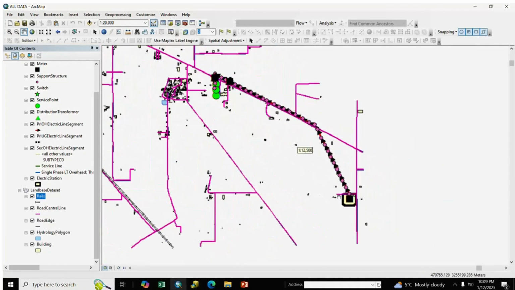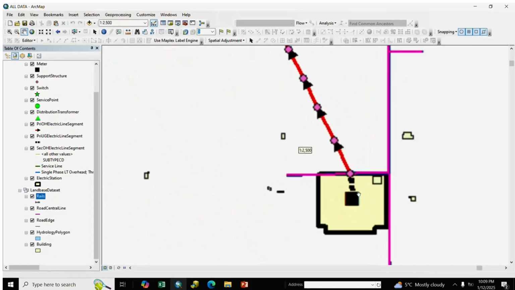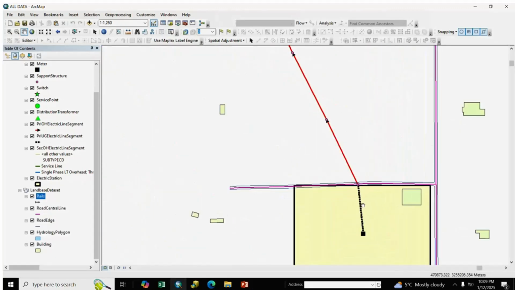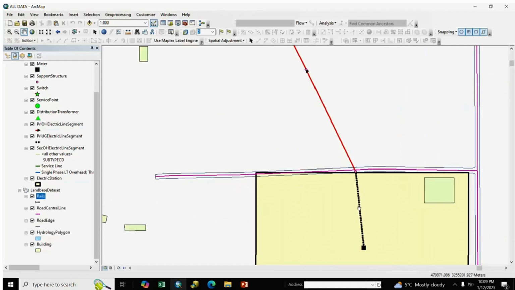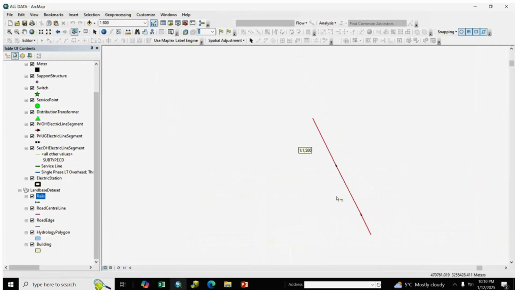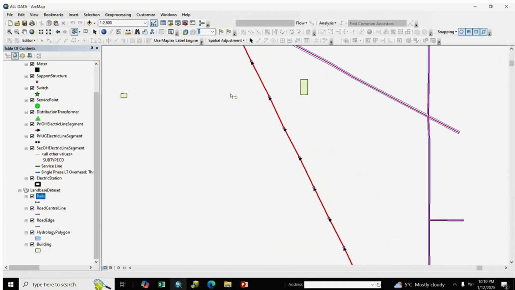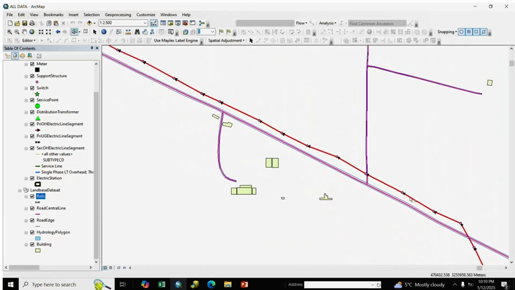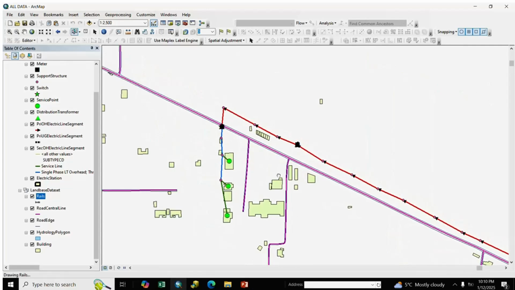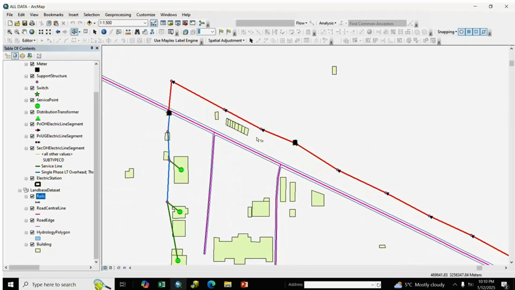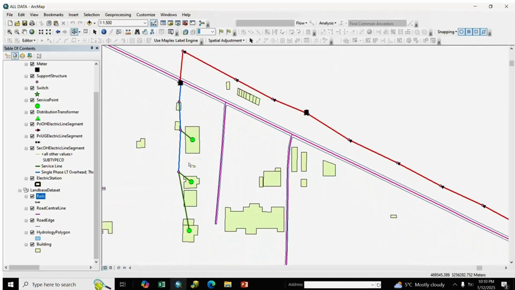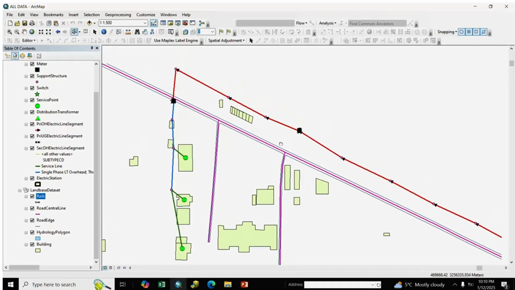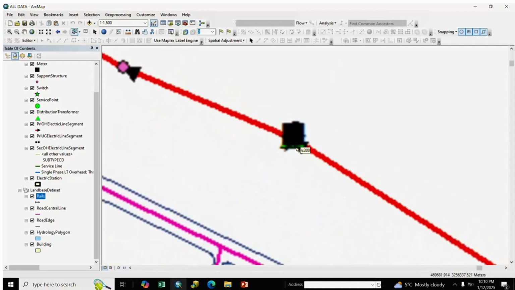Here is our one feeder, substation, underground line and pole. Its pole and overhead 11 kV line, and here is road and building. After road and building, here is our consumer tag data and secondary OH line. Here is secondary OH line and we remove here an assembly.